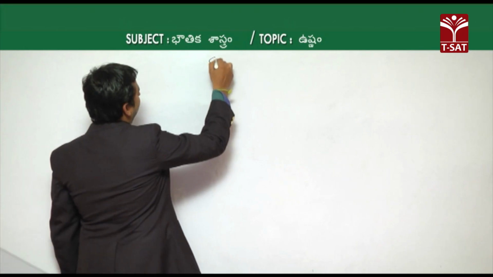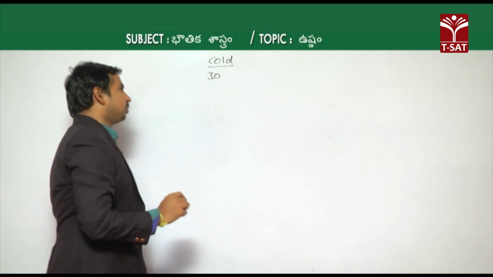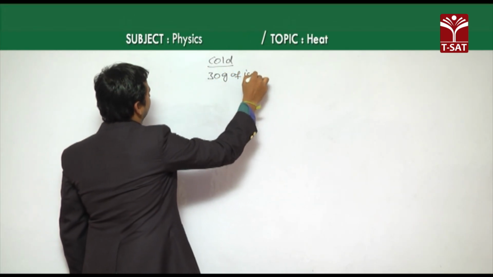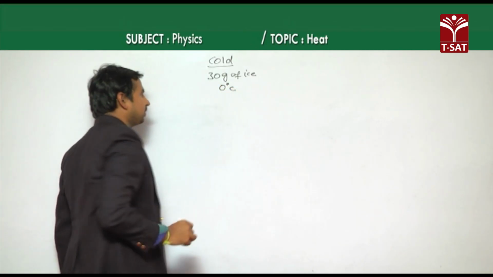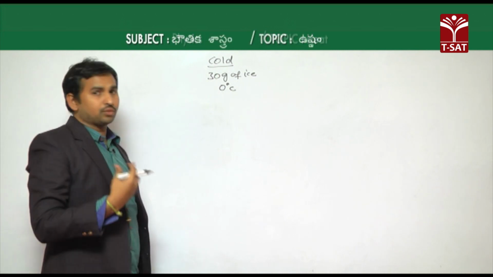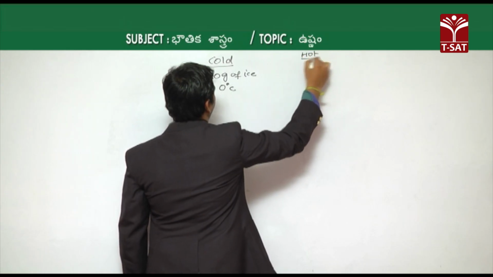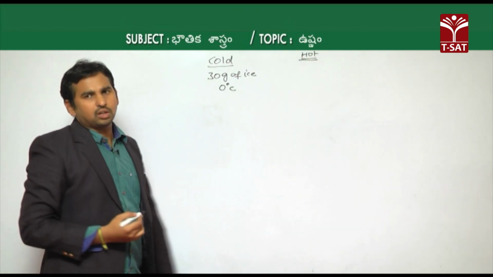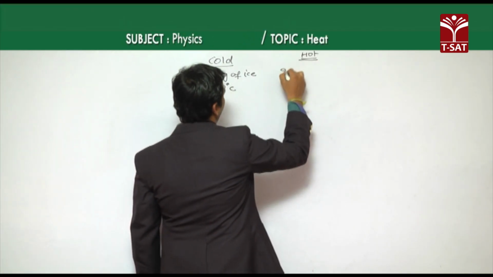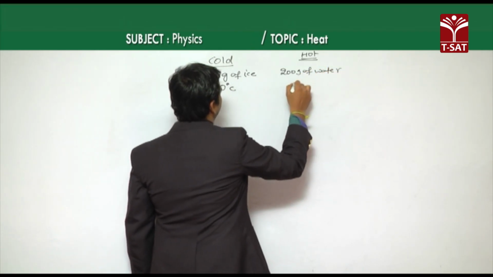Here, the cold body, which is ice, is given as 30 grams at 0 degrees Celsius. Now, when supplied with hot water, that water temperature is given as 30 degrees Celsius, which is 200 grams of water at 30 degrees Celsius.